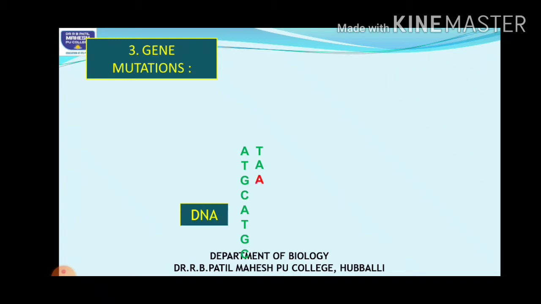Sometimes, due to some factors, there might be a change in the base pairing, somewhere in any one small nucleotide sequence. So here guanine has paired with adenine. This is called mutation, students.